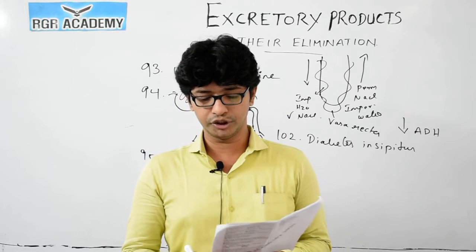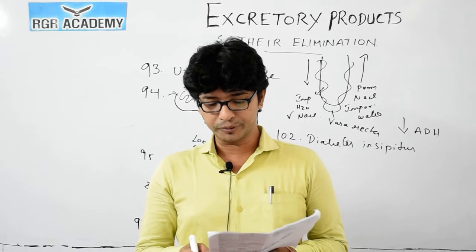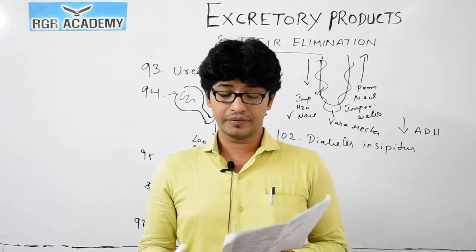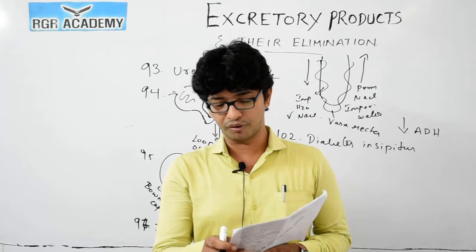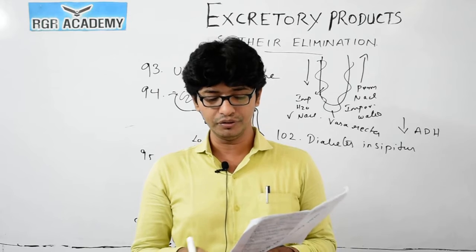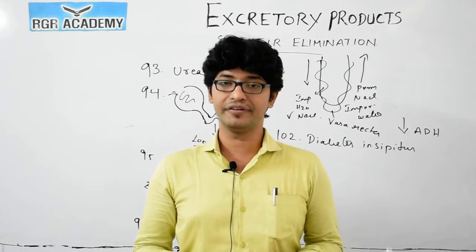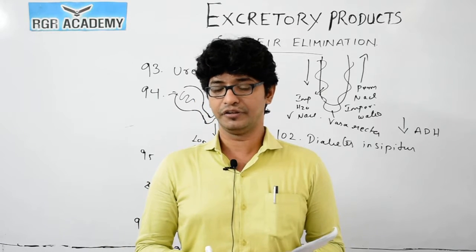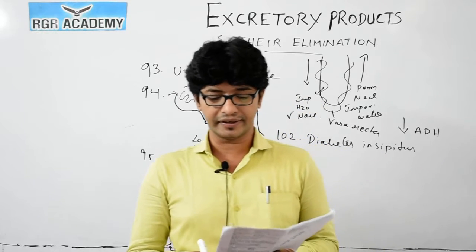Question number 104. Choose the wrong statement. Out of the 4 statements, option 2 seems correct, option 3 is correct and option 4 is also correct. But the first option says in ureotelic organisms, ammonia is not the product of metabolism. In ureotelic organisms, ammonia is getting converted to urea. So the first option is the wrong answer. Why? Because in the liver, where ammonia metabolism takes place, by means of the ornithine cycle it's getting converted to urea. So the first option is the incorrect answer.